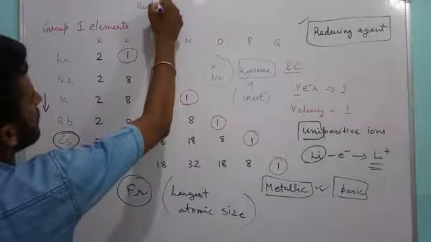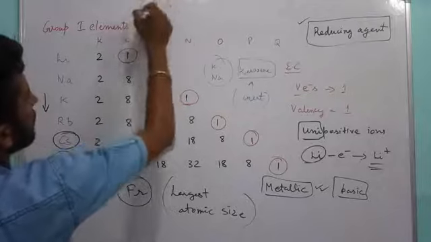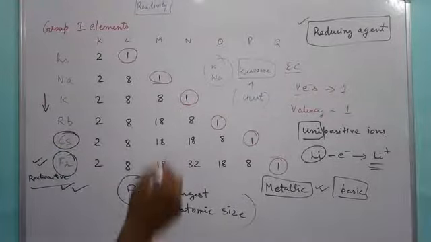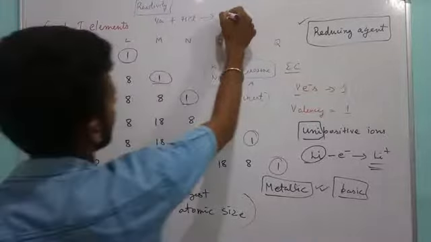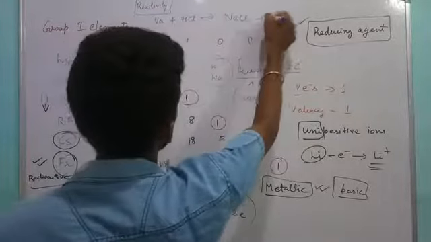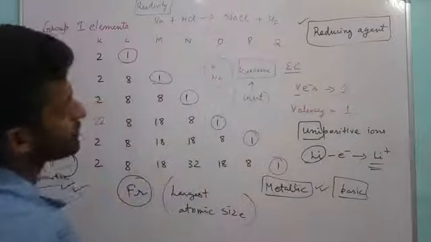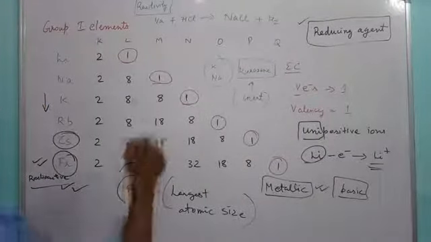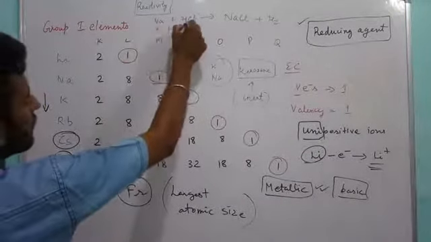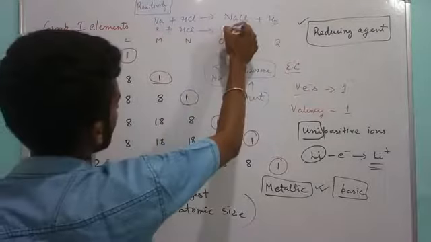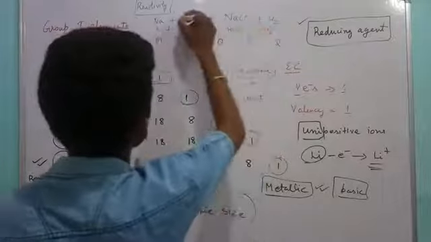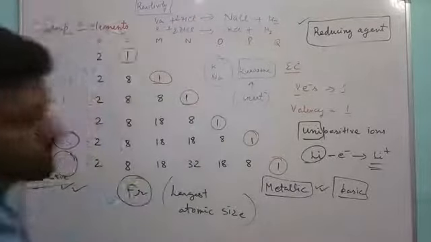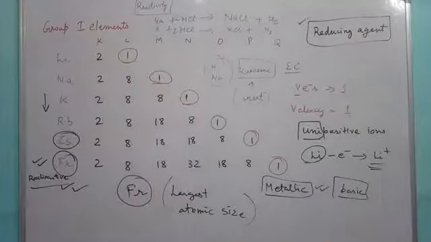After that, reactivity with acids. All these elements form their respective salts. Like sodium, when it reacts with hydrochloric acid, forms sodium chloride, along with evolution of hydrogen gas. Similarly potassium also reacts with hydrochloric acid and leads to the formation of potassium chloride, and hydrogen gas is evolved. So this is with respect to these elements.